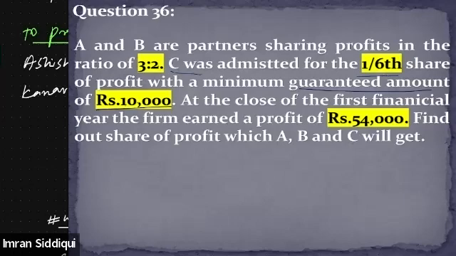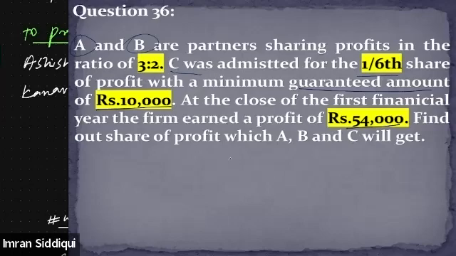In this question it is not specifically given who is giving such a guarantee to the new partner. So who is giving this profit? Since the question is silent about who is giving such a guarantee to the new partner, it will be treated as both the existing partners giving such a guarantee. So this will be considered as the guarantee given by the firm to the new partner. At the close of the first financial year, the firm has managed to earn 54,000. Find out the share of profit which A, B, and C will be getting.